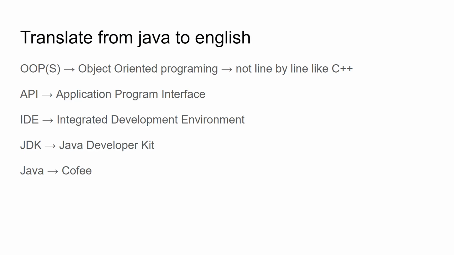These right here are very simple acronyms that you'll see quite often when talking about Java. The first one, OOP, is object-oriented programming, which essentially means that everything is not line by line like it is in C++, and objects are created from classes which are used throughout your entire program. API is Application Program Interface.